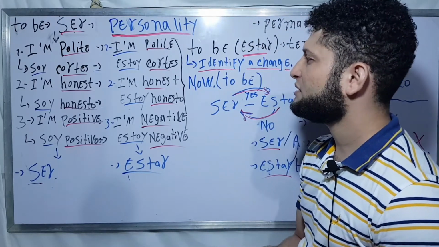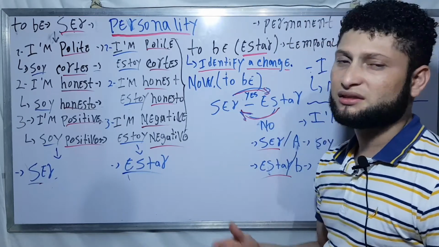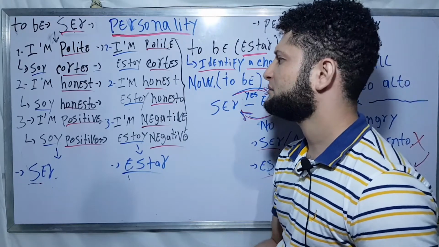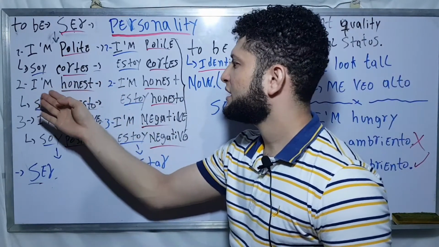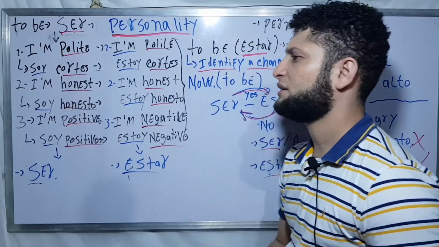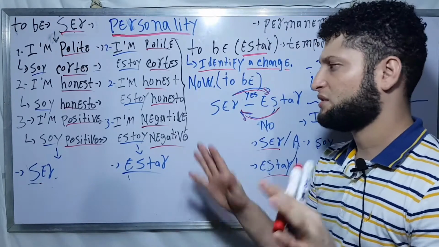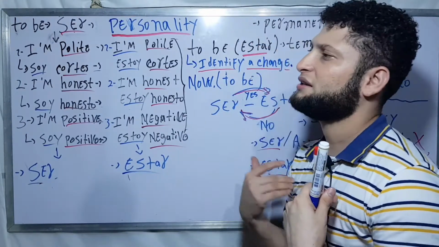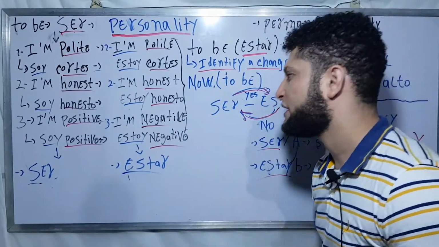In fact, maybe I'm a lying person that likes to say just lies, but now I'm honest. So remember, I'm honest, soy honesto. I don't say lies, because I'm honest. I consider myself an honest person. That's what I mean.